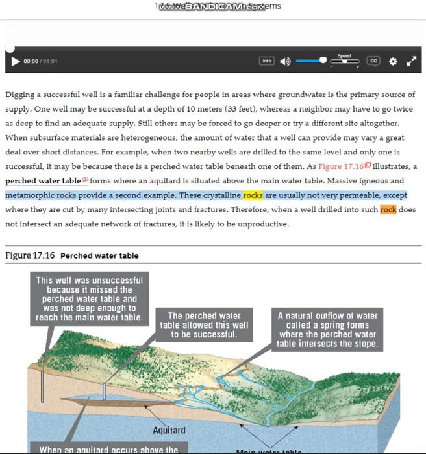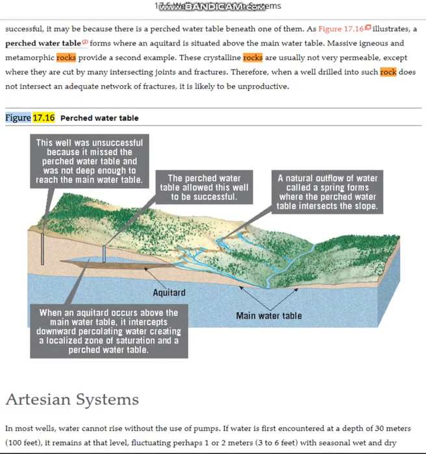These crystalline rocks are usually not very permeable, except where they are cut by many intersecting joints and fractures. Therefore, when a well drilled into such rock does not intersect an adequate network of fractures, it is likely to be unproductive. Figure 17.16 Perched water table.